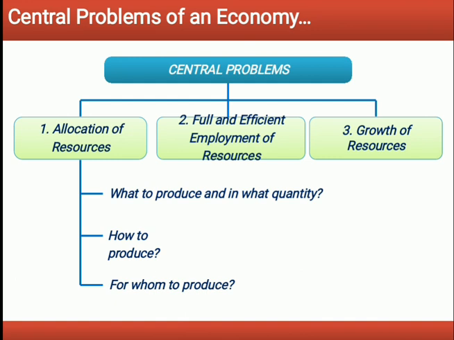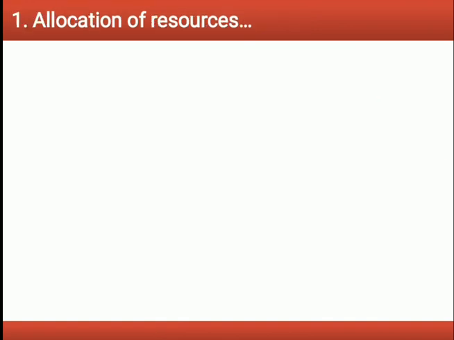Allocation of resources under microeconomics refers to the problem of assigning the scarce resources in such a manner that the maximum wants of the society are fulfilled. As resources are limited in relation to unlimited wants, it is important to economize their use and utilize them in the most efficient manner. The problem of allocation of resources is studied under three heads: what to produce, how to produce, and for whom to produce.